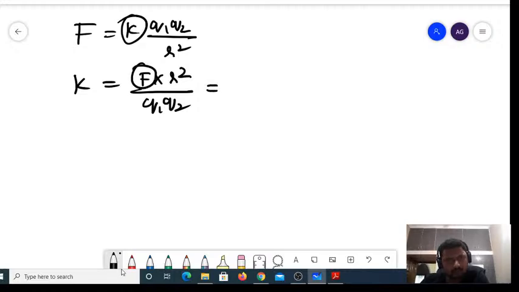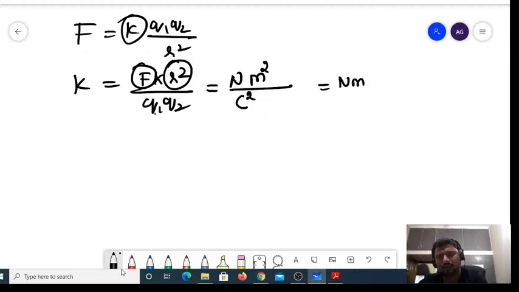The unit for force is Newton, for distance it is meter, so R square is meter square, divided by charges Q1 and Q2, both Coulomb, so Coulomb square. So Newton meter square per Coulomb square is the unit of K, the electrostatic force constant.